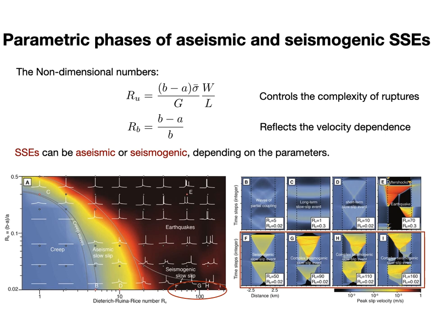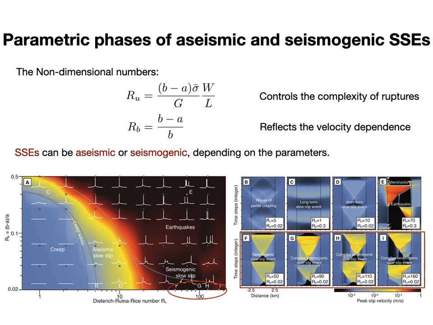But when we look at the cycles from panel E, the earthquakes, and panel F to I, the seismogenic slow slip events, the behaviors are quite different. So this kind of SSE is basically fast subruptures embedded in slow ruptures. In other words, this is a mix-up of fast and slow ruptures.